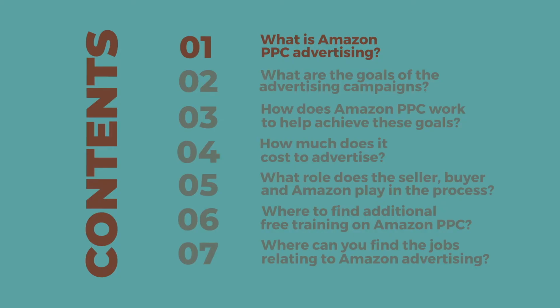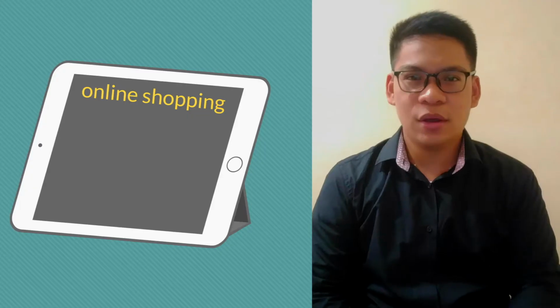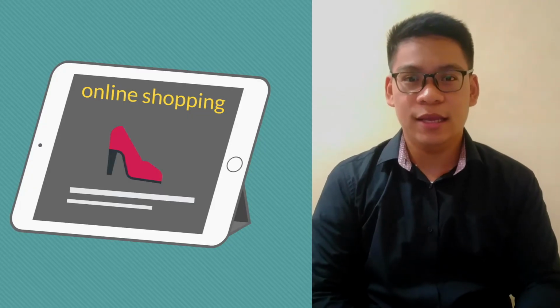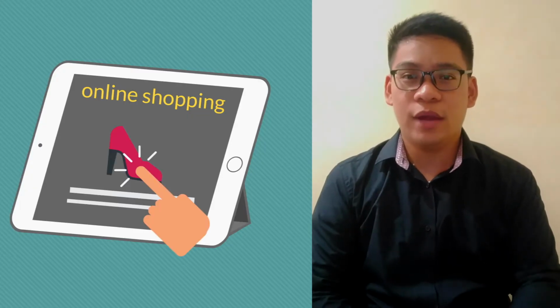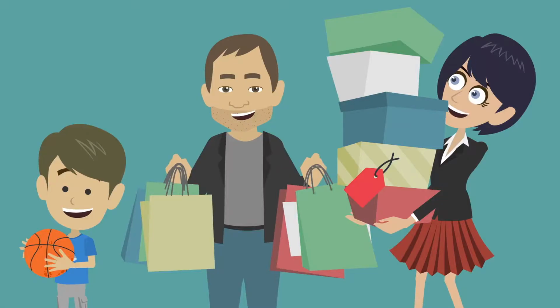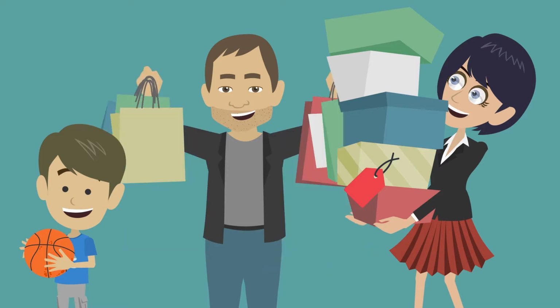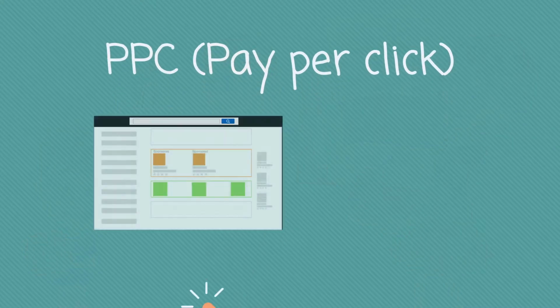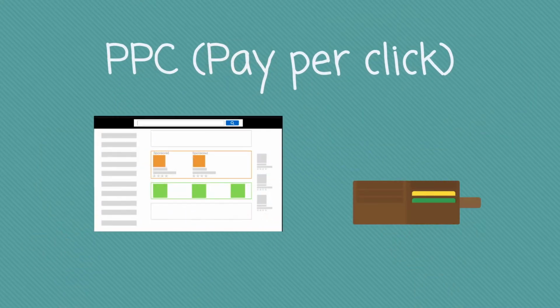What is Amazon PPC? Amazon PPC, or pay-per-click, is advertising where you pay to get your ad to show up in front of the customer. These ads make your products visible to the right group of shoppers when they are searching on Amazon. They are called PPC, or pay-per-click, because the seller only pays when a shopper clicks on his ad. These are also known as sponsored ads.